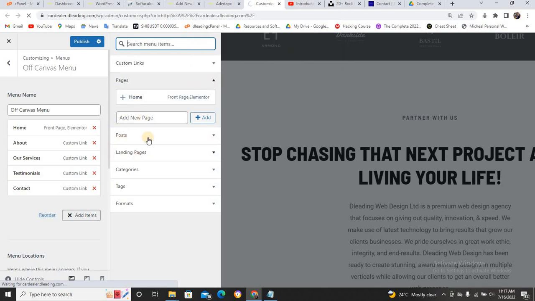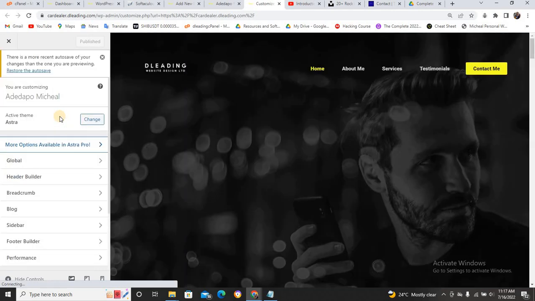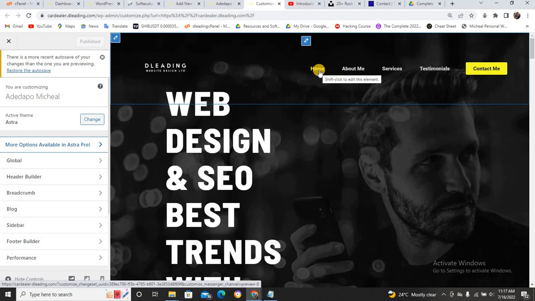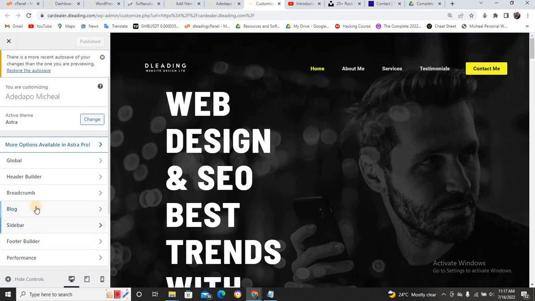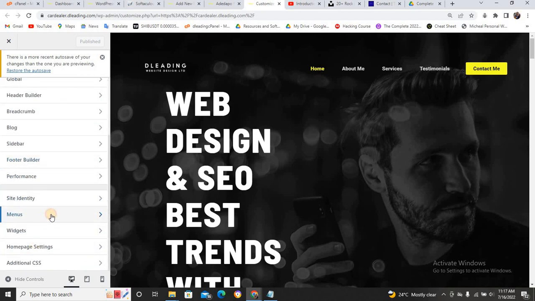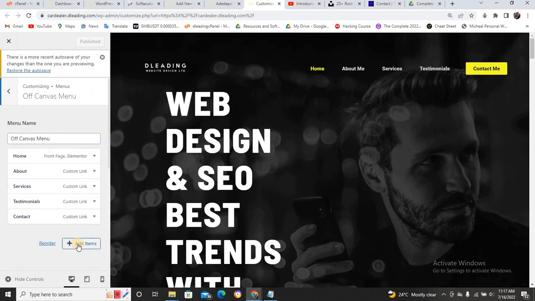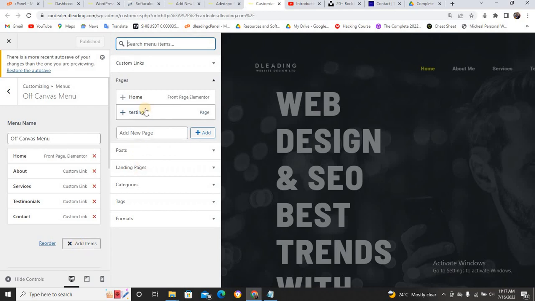It's going to load. So let me pause it. Now this is it. Now what you need to do is that, like I said, you can either click on this place or just go down to your menu, which is this one, click on it and click on this off campus menu, and this you click on add item. Now can you see this another page now called testing?